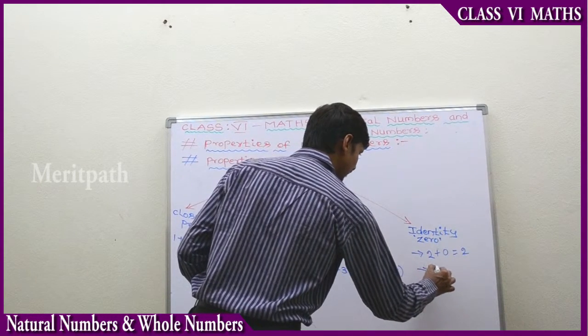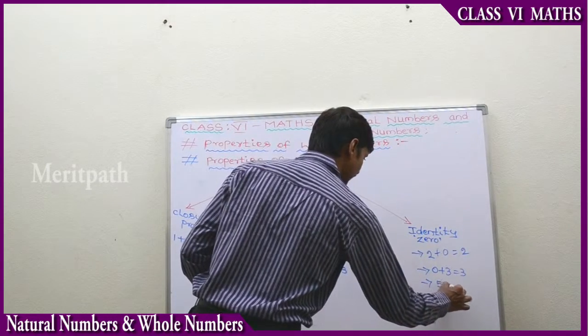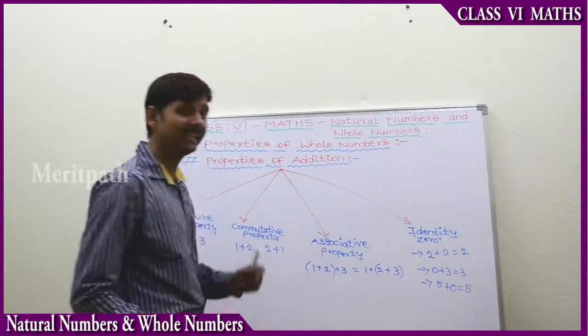Another example: 0 plus 3 is also 3, and 5 plus 0 is 5. So take any whole number.